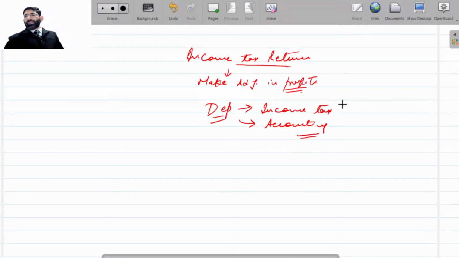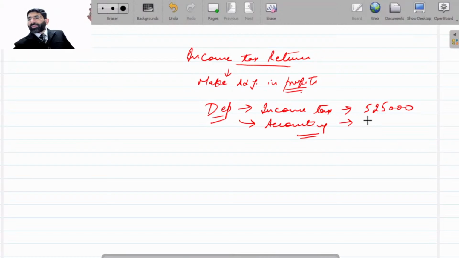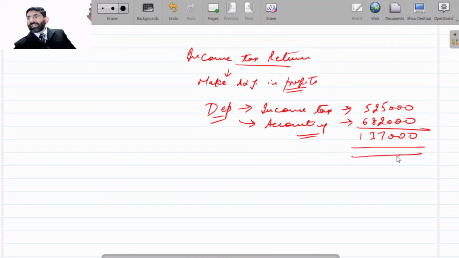So if as per income tax our depreciation comes to 5,25,000, and as per accounting our depreciation comes to 6,82,000, the difference of rupees 1,37,000 will affect our profit.